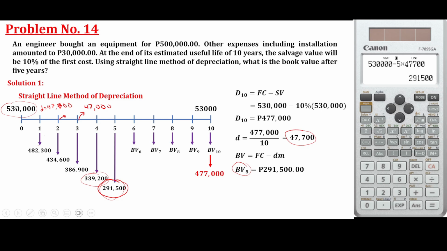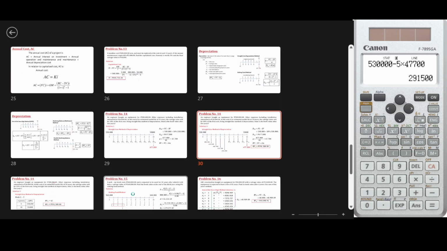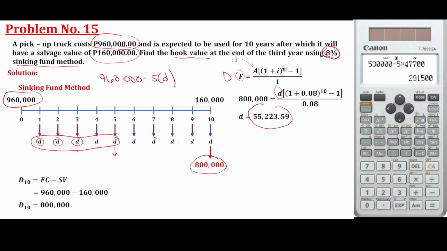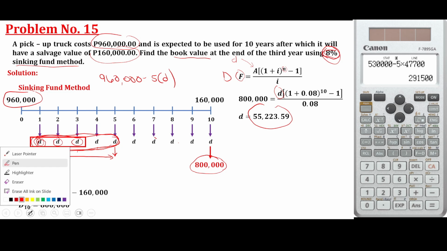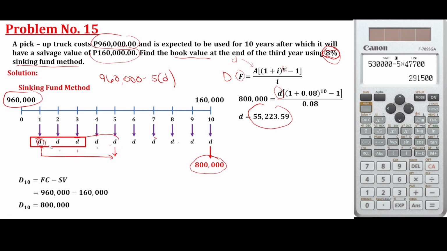However, you cannot do that to the sinking fund method because this D is different. If you are going to put this D here, that will be a different value because we have an interest rate. So thus, we are going to use the annuity again. We are going to add all of this equal payment in terms of annuity. Okay? So we are going to, 3 years only pala, no? Third year only, sorry. So we are going to identify the book value at the third year.